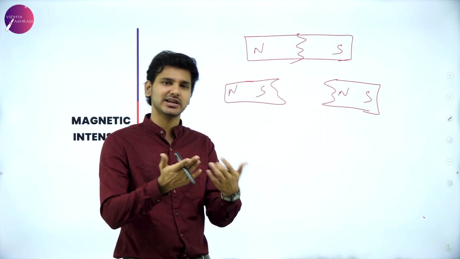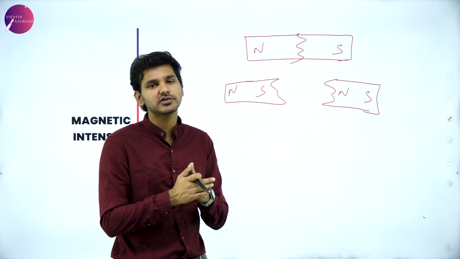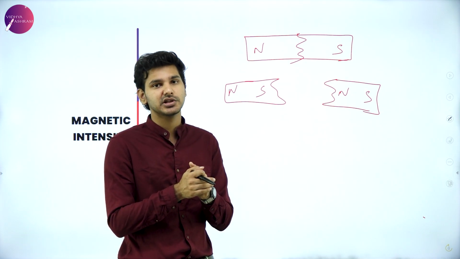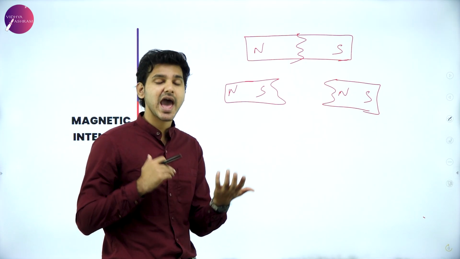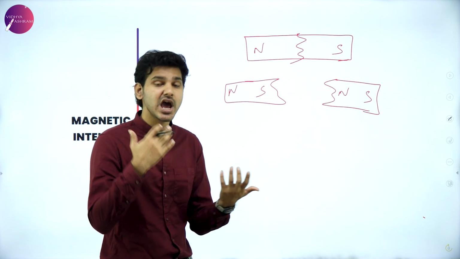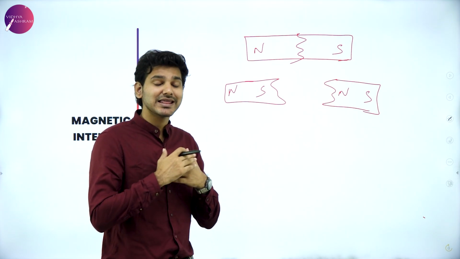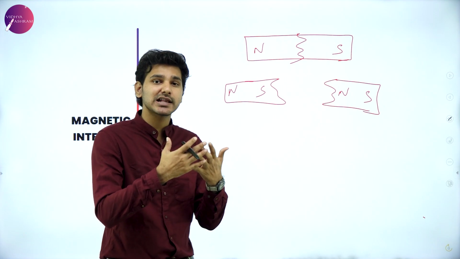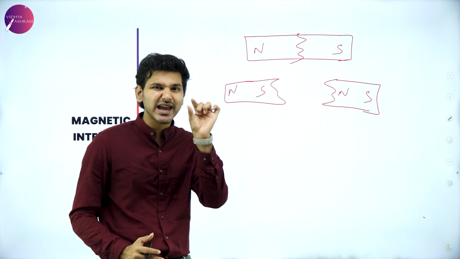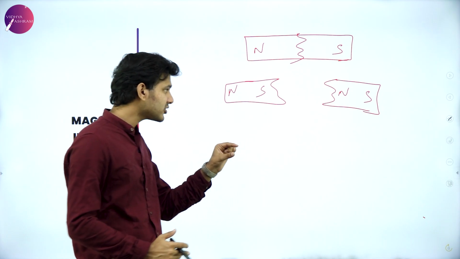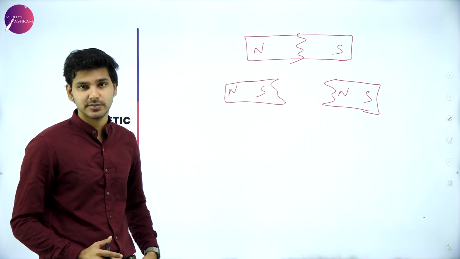They are not actually revolving, but let's say for the time being that they are. Due to their spin characteristic and their orbital motion around the nucleus, the electron develops a magnetic moment, which means there are tiny magnetic moments responsible within these magnetic materials.